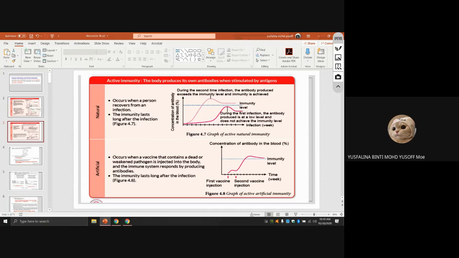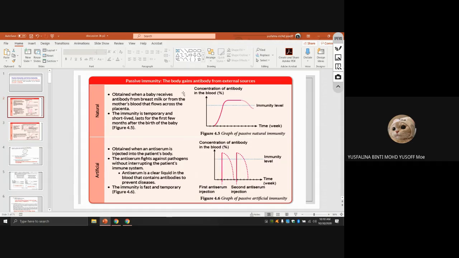You have to remember, the first one is natural passive immunity. Passive means it is obtained from an external source. It is not produced by our own body. The natural one comes from the breast milk or from the mother's blood. Actually, this one is for babies.